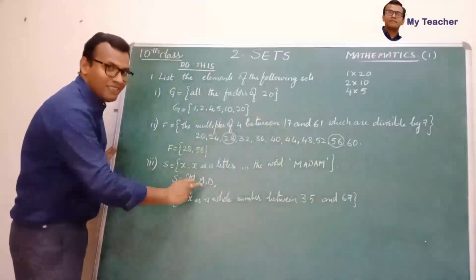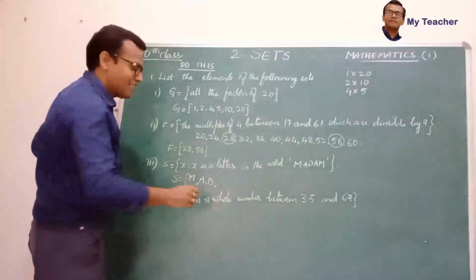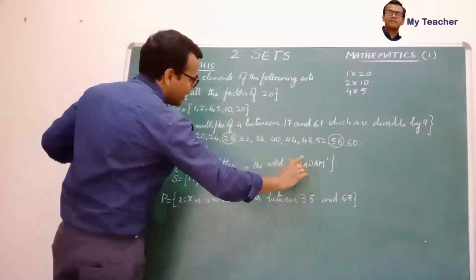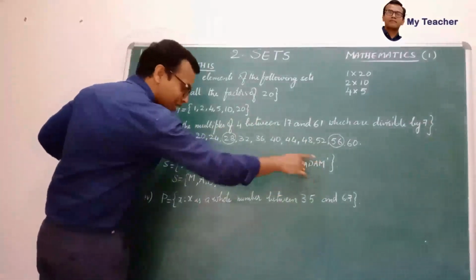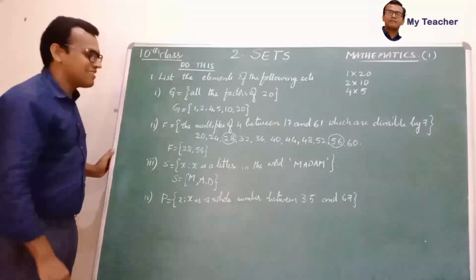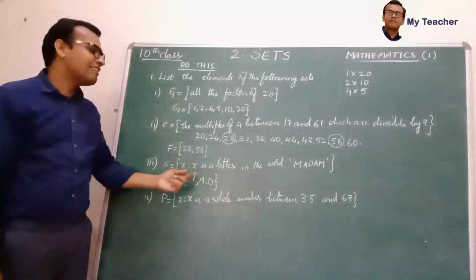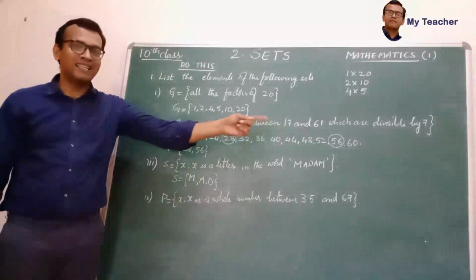Of course I wrote already, so we are not going to write it again because there should not be any repetition, right? M, A, D, A I already wrote, and again M. M also I wrote already, so only 3 letters. That's it. So S is equal to set of M, A and D. These are the letters in the word madam.